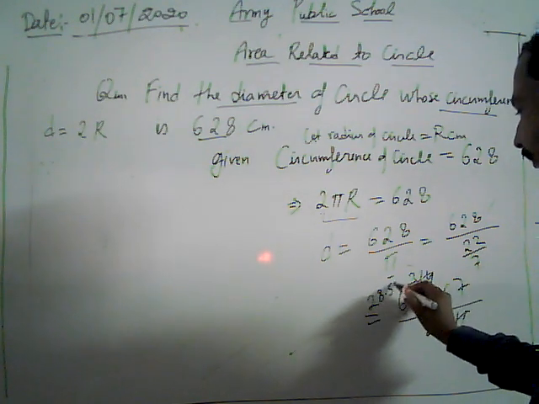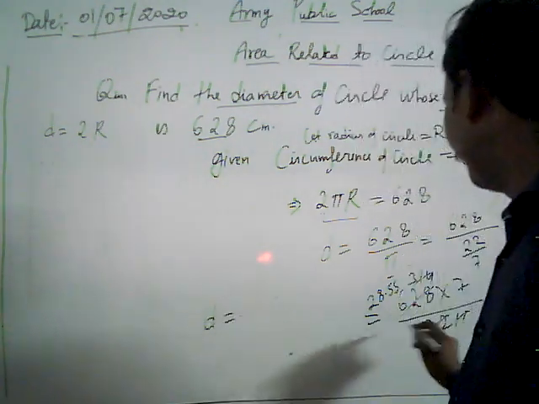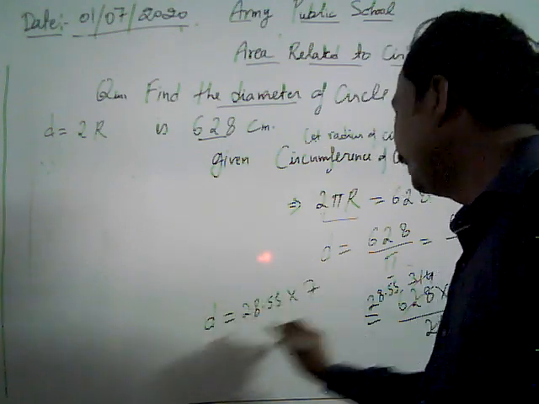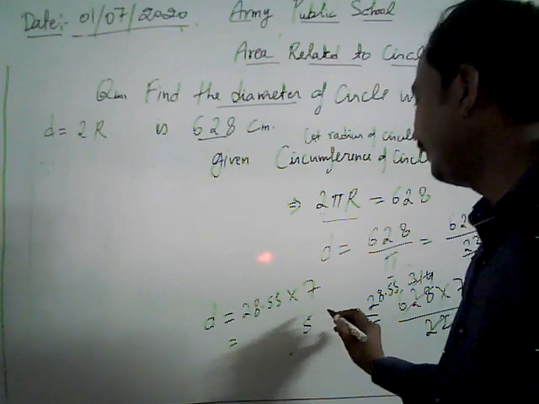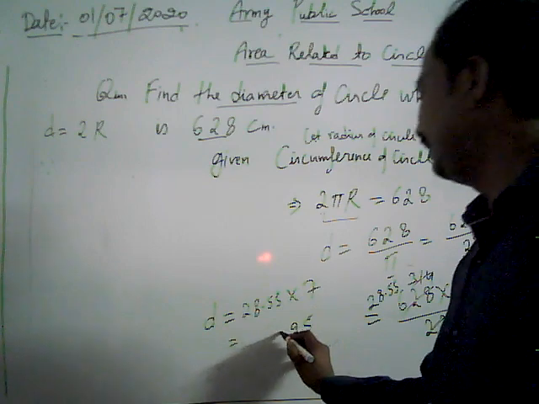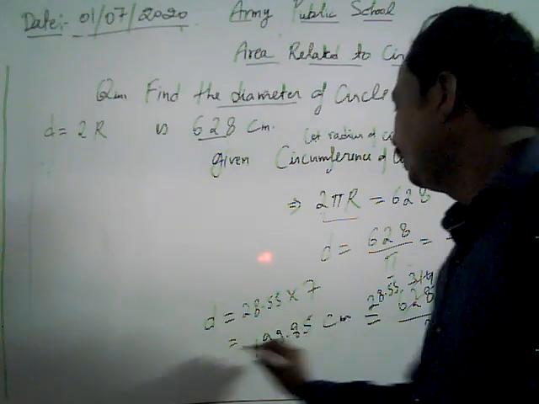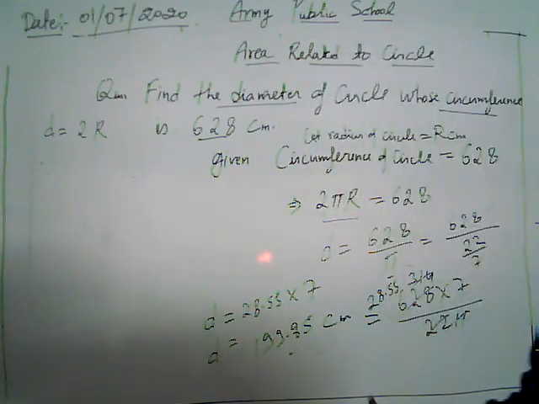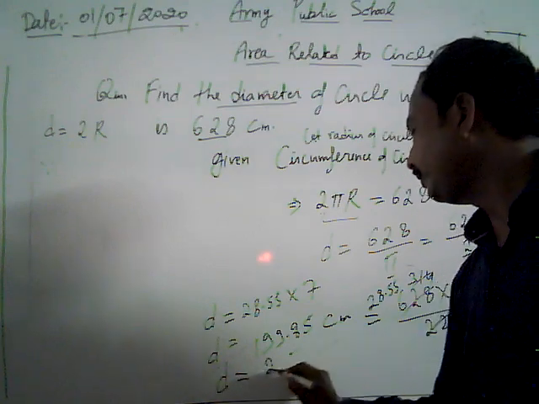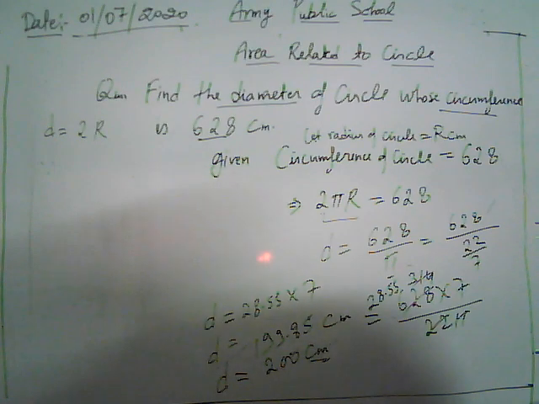Now we take 28.55. To get the diameter, we multiply 28.55 into 7. Our diameter is given by 199.85, which we can take as approximately 200 centimeters. This is the diameter of the circle.